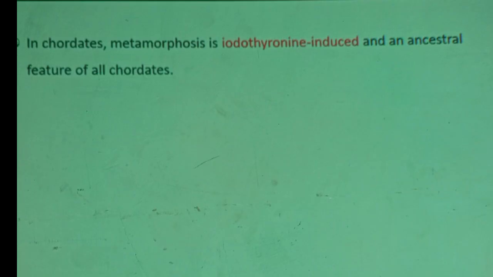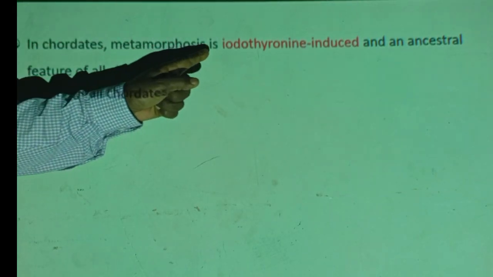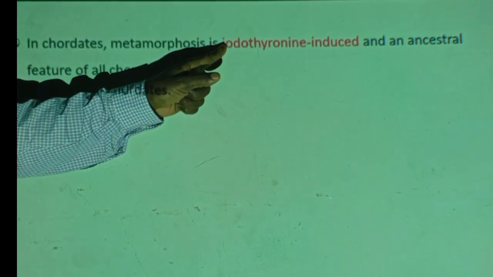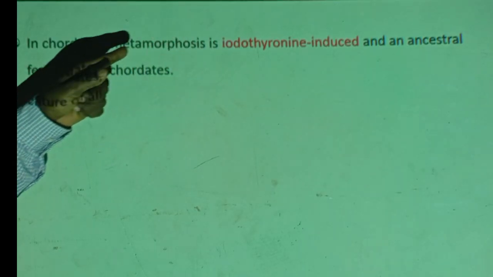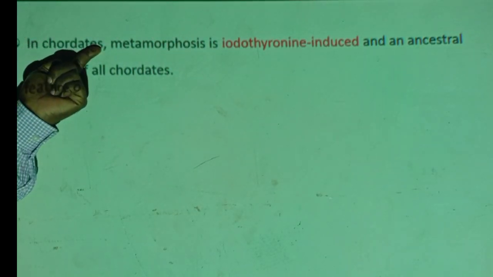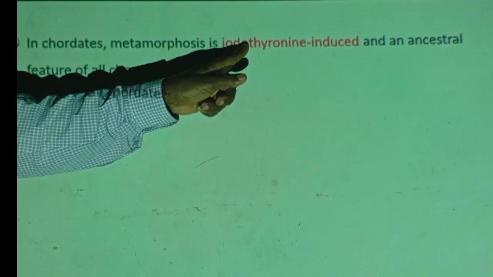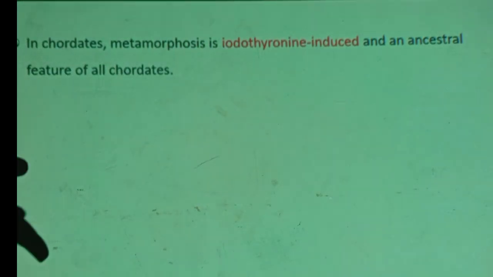The chemistry now changed, and the hormone chemistry that controls metamorphosis in chordates is iodothyronine induced. That means thyroxine, the hormone produced by the thyroid gland, controls the transformation process.